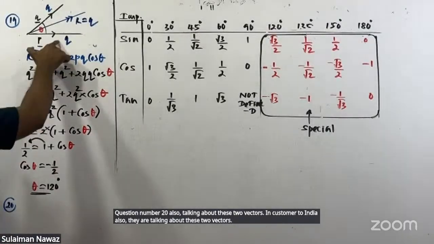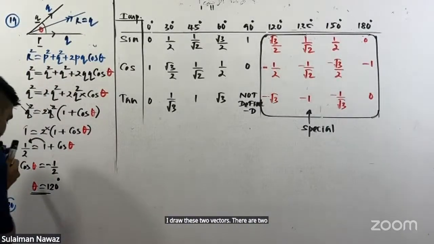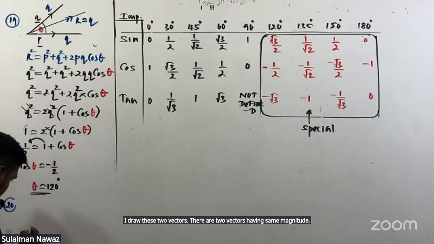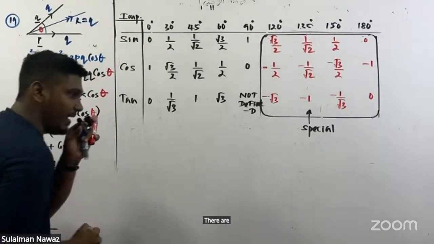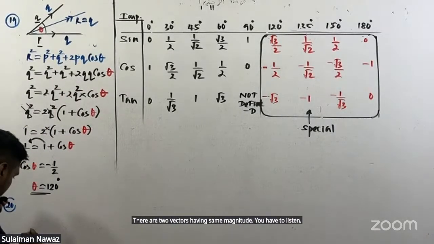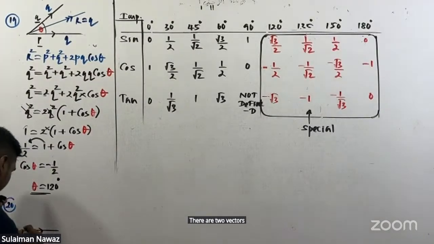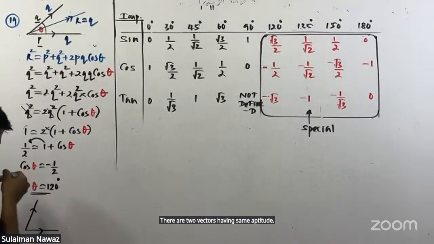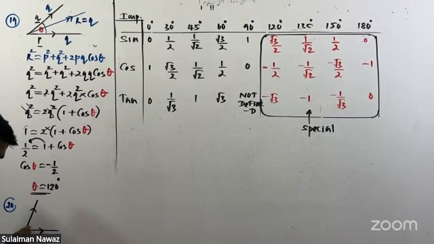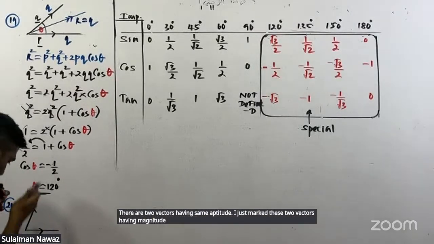I draw these two vectors. There are two vectors having the same magnitude. Carefully listen. I just marked these two vectors with magnitude simple Q.